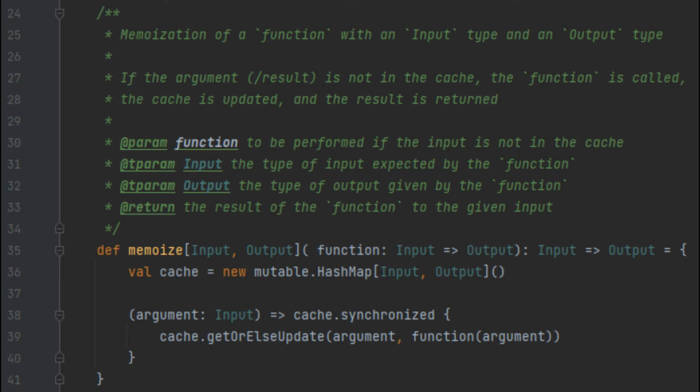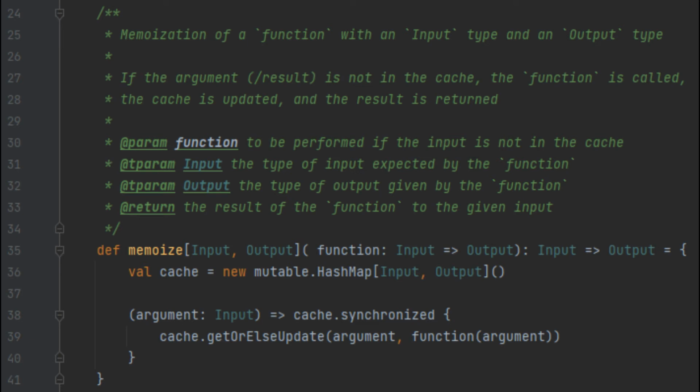This returned function takes an argument of the input type, attempts to look up the result from the cache, or, if it does not exist in the cache, applies the argument to the given function, stores the result in the cache, and returns the result. Note, I have included the cache.synchronized to ensure thread safety, but this can be omitted if the application is single-threaded.